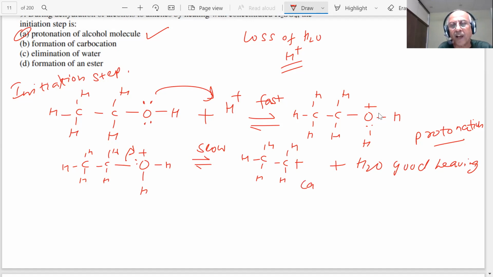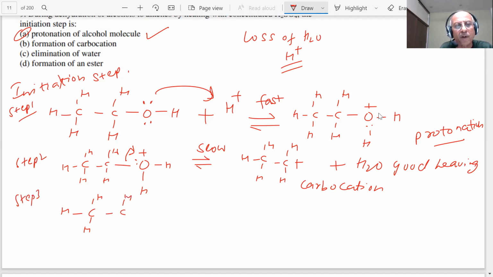And this carbocation is not stable, because you can still see there is a positive charge on the carbon. Carbon does not want to have that. Step 1 is the initiation, then step 2 and step 3. This positive charge is not a very stable situation.